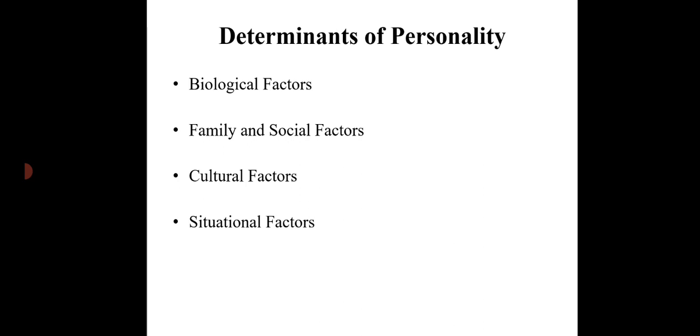Okay, so the degree, influence and intensity of each of these four determinants differ from person to person. We can't say that every personality has 50% of biological factors, 20% of cultural factors, and the rest of the percentage for the other factors. You can't divide these factors into different percentages, and you can't say that each individual has this much amount of a particular determinant. It's not like that. It differs from individual to individual, and the process of personality development is a very continuous process. These determinants may also vary, and may modify or reinforce the personality of an individual.